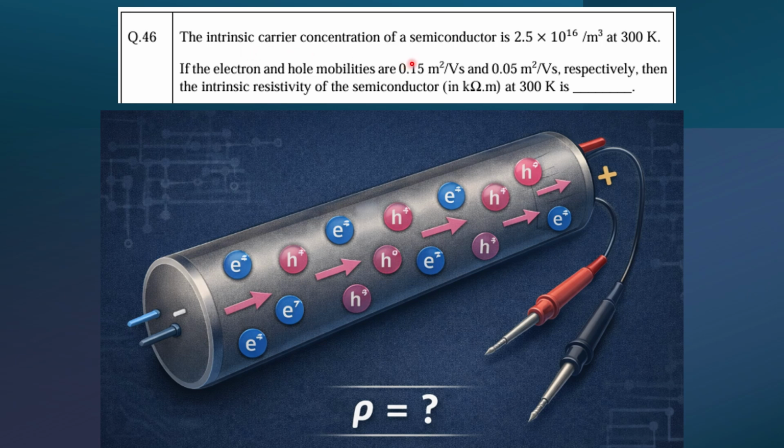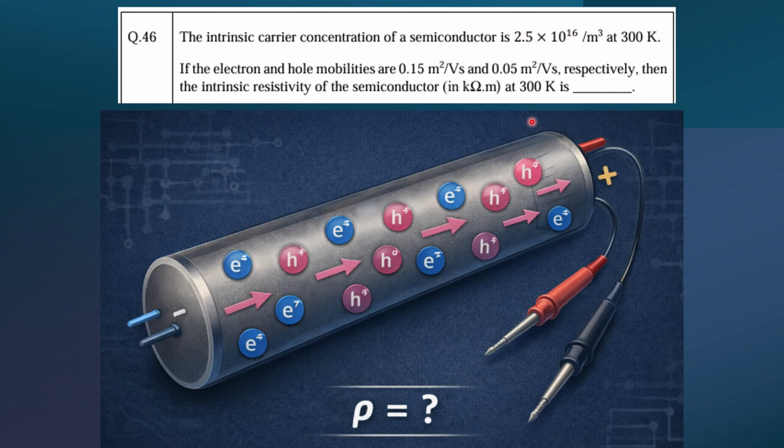So carrier concentration of the semiconductor is this much, 2.5 into 10 to the power 16. Wherever it is telling the carrier concentration, carrier is your electron. Whenever we are talking about the carrier concentration, it means the number only.